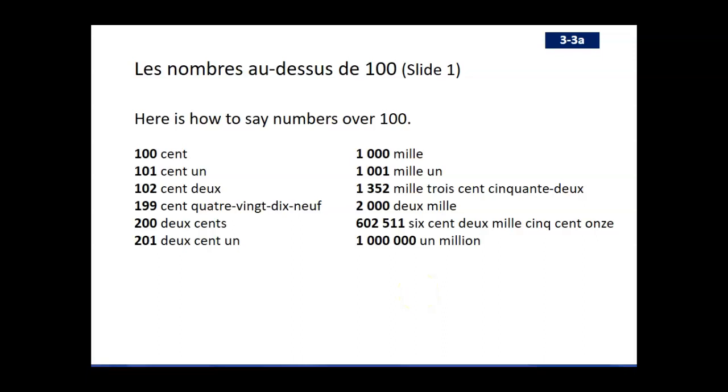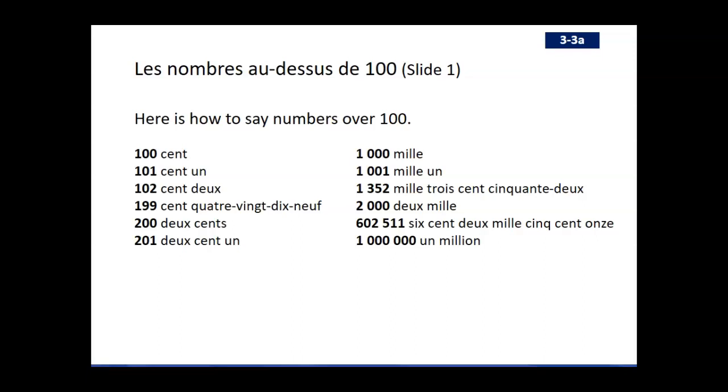Okay, and when we move up to 2000, then we have deux mille. Except that with mille, we never add on any plural S to that. It just stays as it is. So these are some little rules that you have to remember with numbers. Then moving up to the next big number, 602,511.